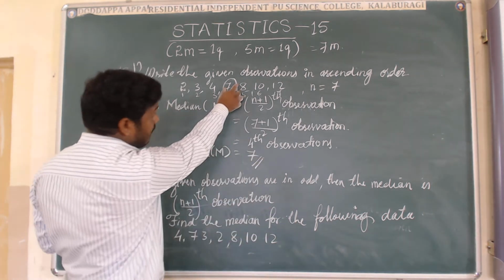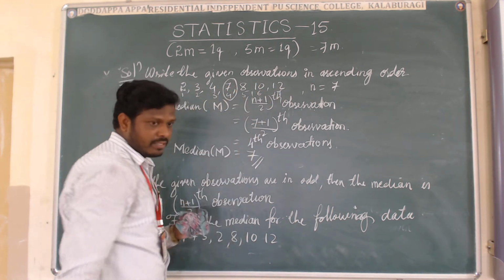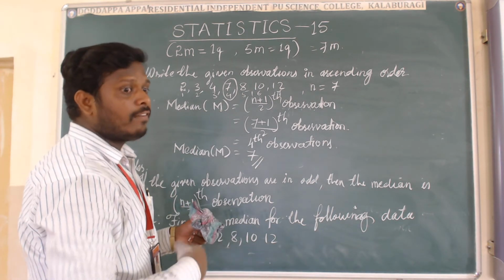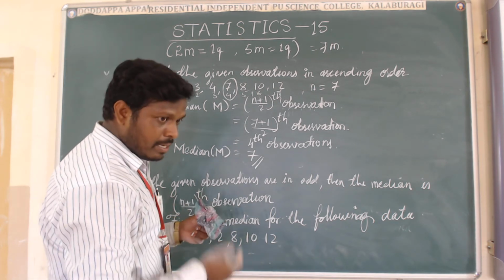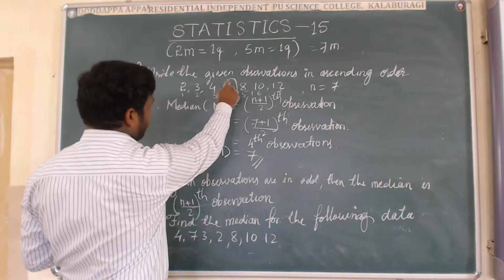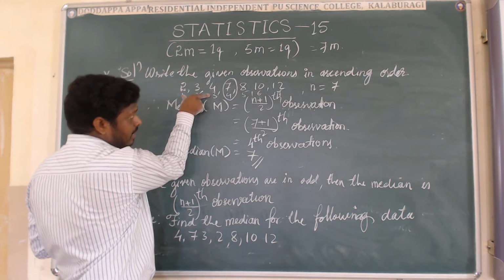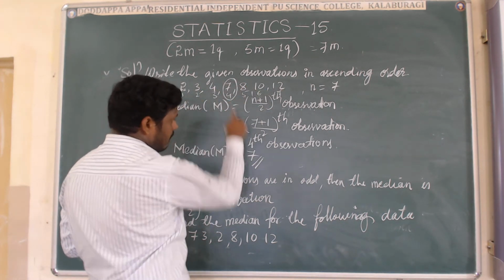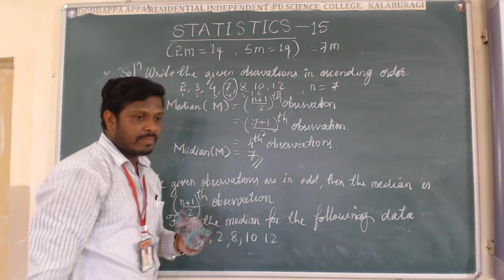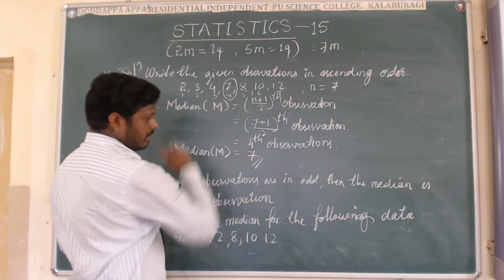This is the middle term. It is the very center term of the observations. Median is nothing but the middle term, middle value, middle observation, middle number, middle data. That is the meaning. See here, 7 is exactly in the middle place. Here left side is 3, right side is 3. So that's why it is the fourth observation. 7 is the fourth observation of the ascending order format. That's why the median of the given observations is 7.